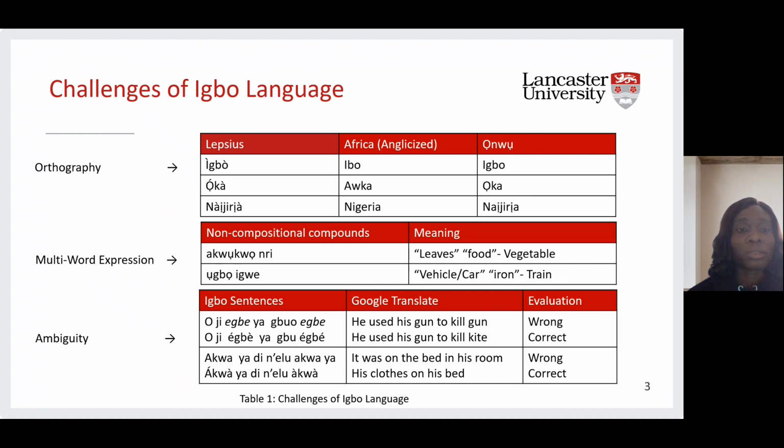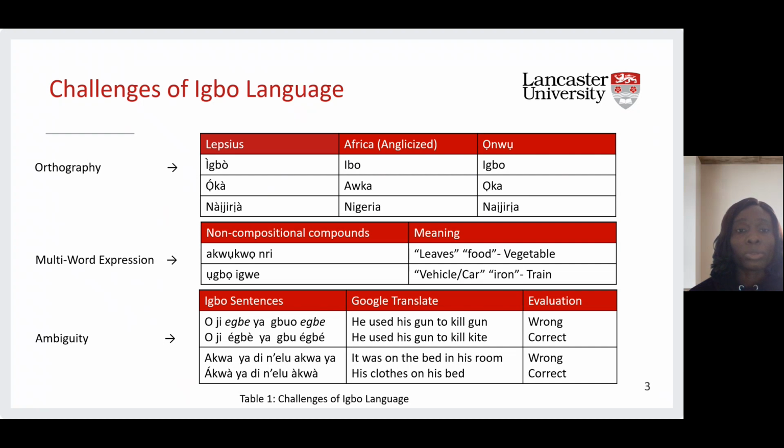We identified three challenges in the Igbo language in the course of this work, which are the orthography, the multi-word expression, and ambiguity. We noticed that Igbo texts are written with three different orthographies.